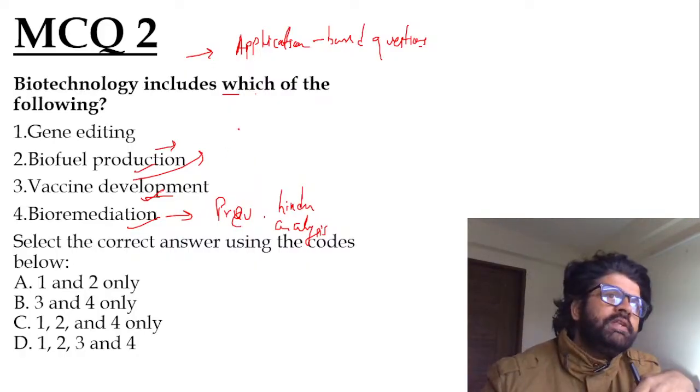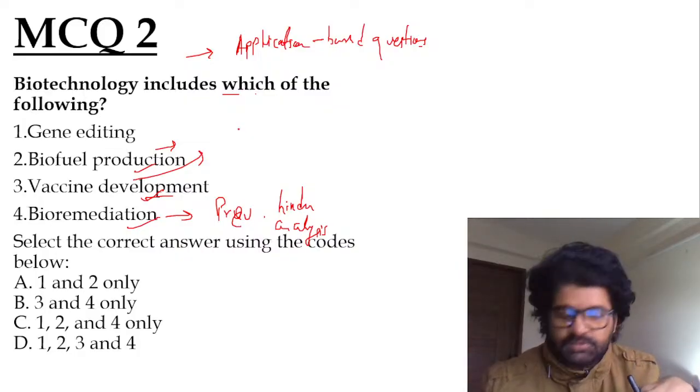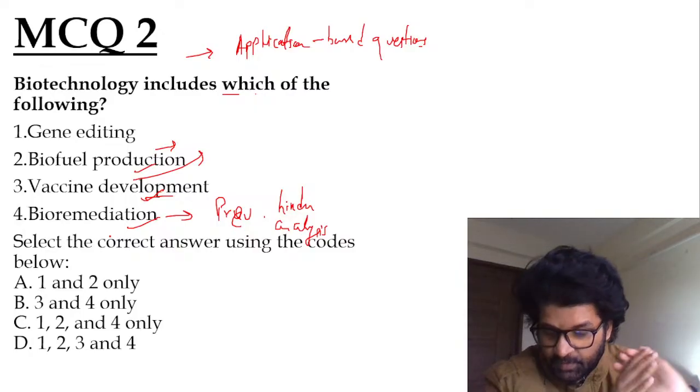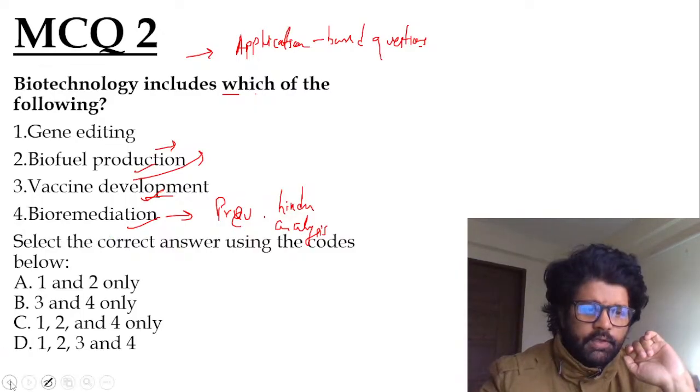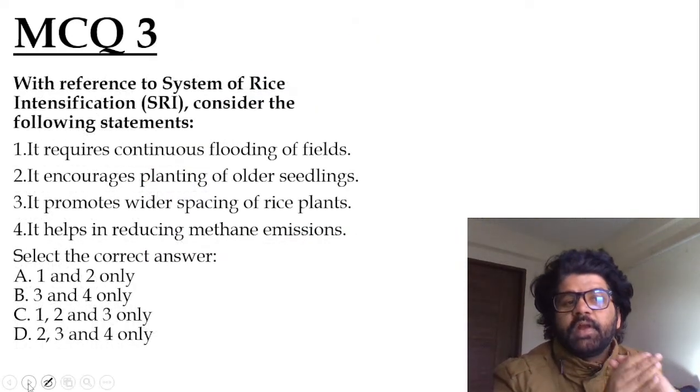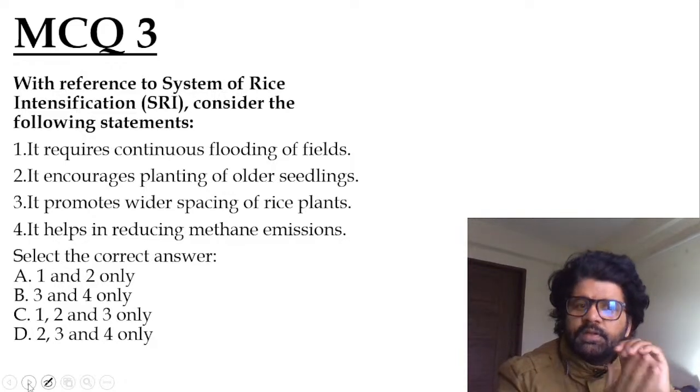And the more you solve these kind of questions, the more you realize these patterns and trends. So the answer is D. Hope Nisha Gitika and Iltush understood why the answer is D. Harshini also answered D. Rishi, Anandu, very good. MCQ 3: with reference to system of rice intensification, consider the following statements.